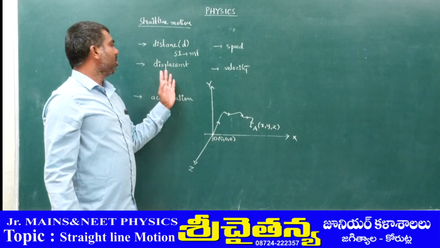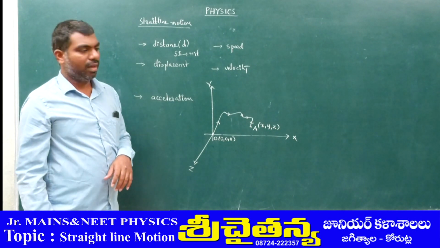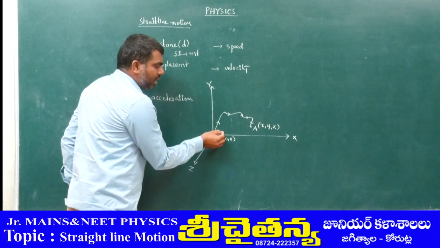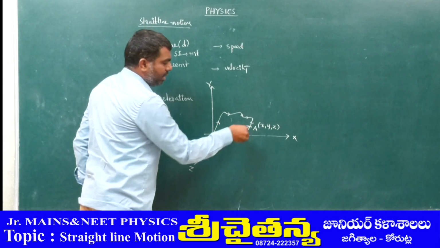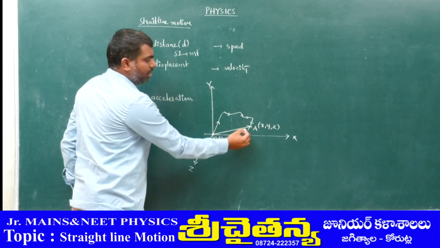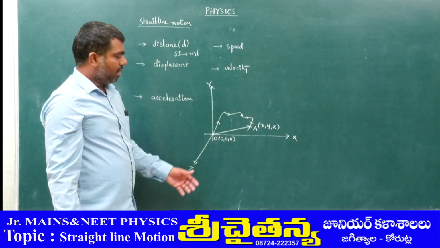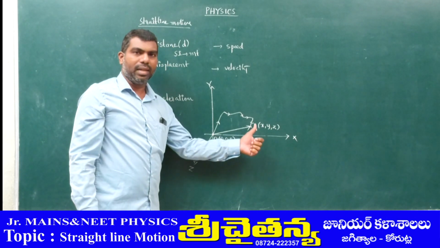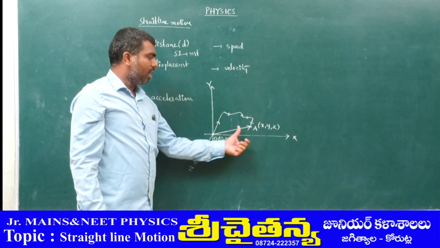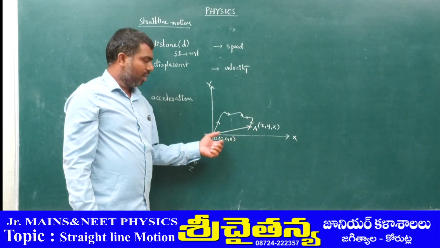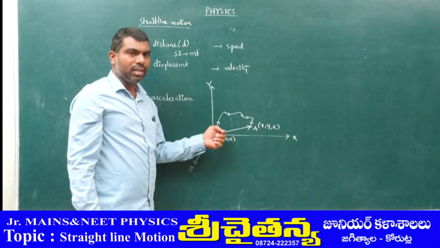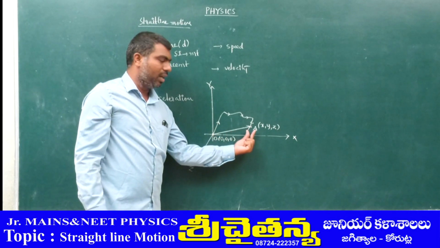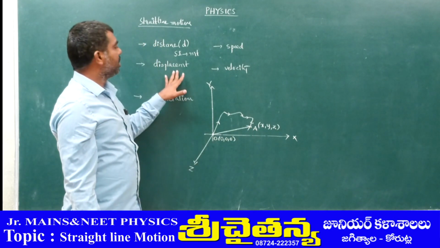Now the second term, displacement. If you measure the straight distance directly from initial position to final position, that means the shortest distance. The shortest distance from initial to final is called displacement.